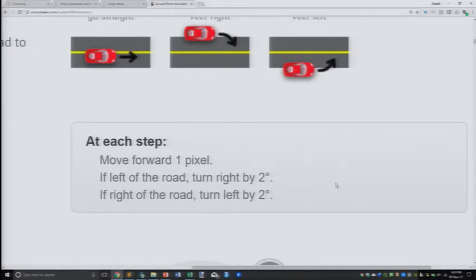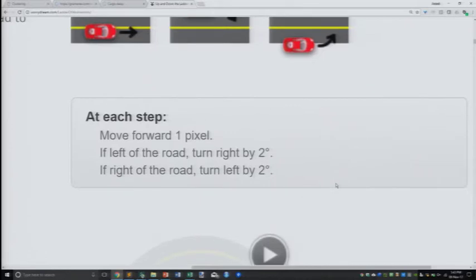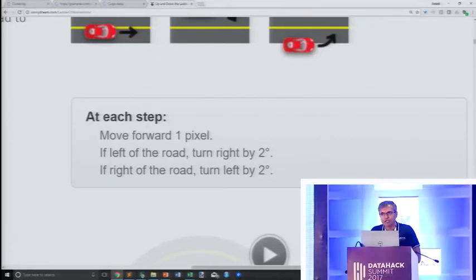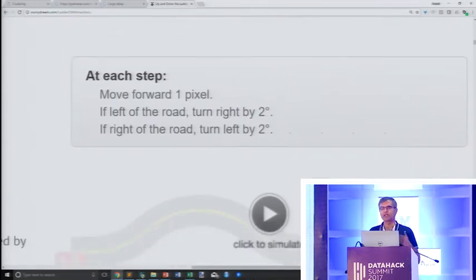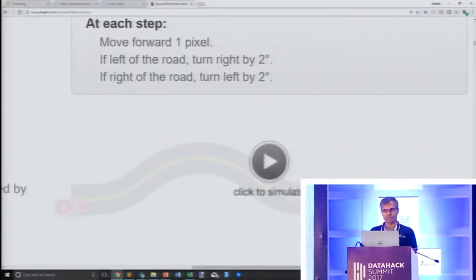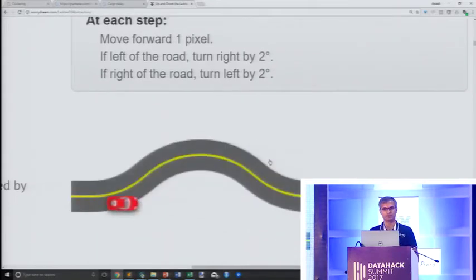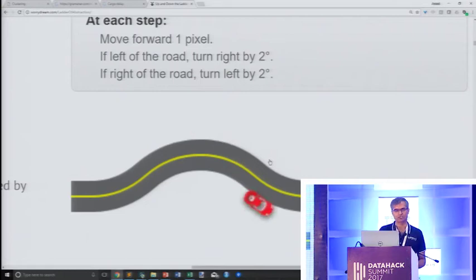Very simple algorithm. Now this has only two variables, one which is how fast to move forward and the other is how much to swing to the left. Let's normalize the problem and bring it down to a one variable problem. So assume that I will only move forward by 1 pixel, in other words at a constant speed, and I will turn by 2 degrees. Now what does that do? Well, it turns out that if you were to simulate it, this is how the car goes.